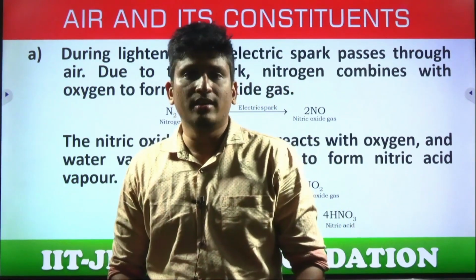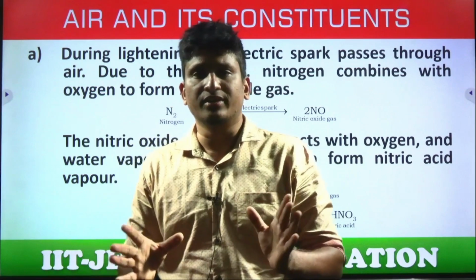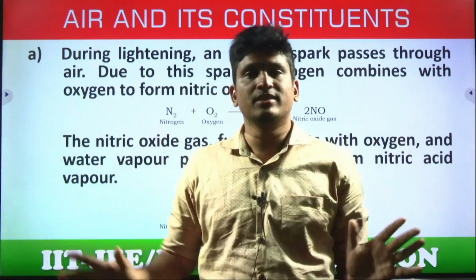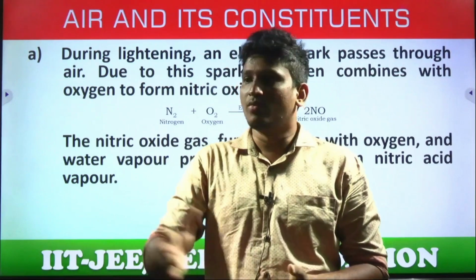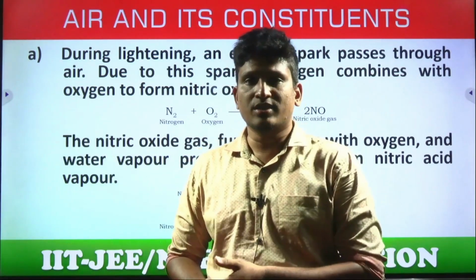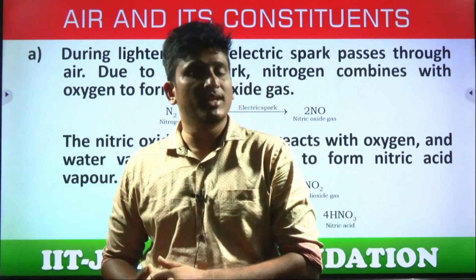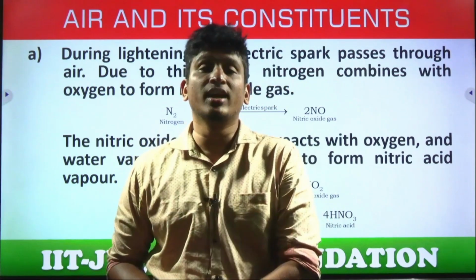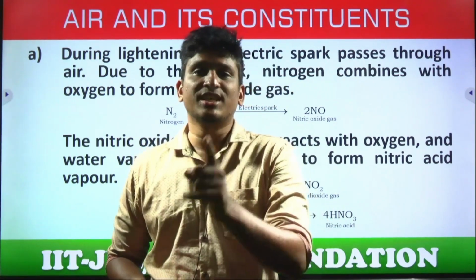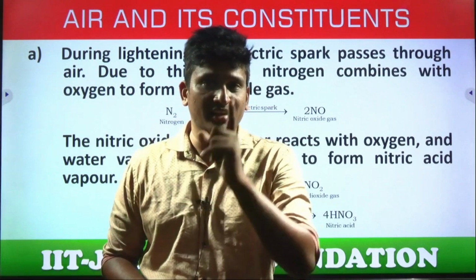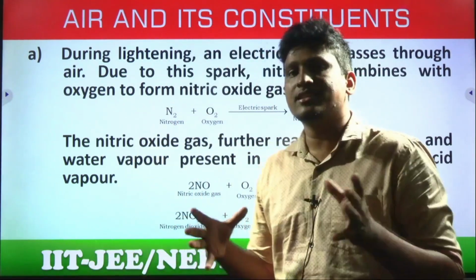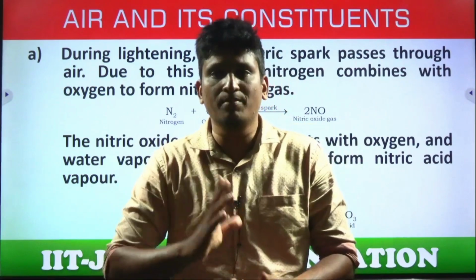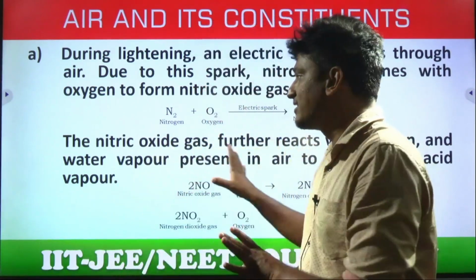Then how do the plants get the nitrogen? In the soil, the nitrogen is very, very minute; it is mostly present in the air only. Then how do plants get nitrogen? We are using all the fertilizers, right, students? What are the fertilizers? Ammonia. What is the formula? NH3. Urea. What is the formula? NH2CONH2. All of them contain nitrogen. So then how do plants get this nitrogen in general? Not by artificial means, but in general by this set of reactions.